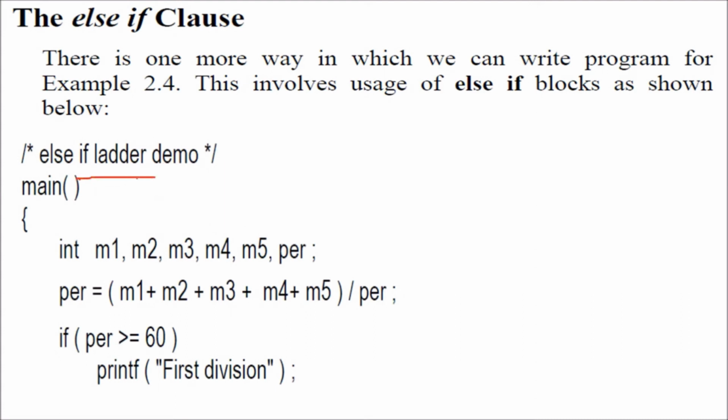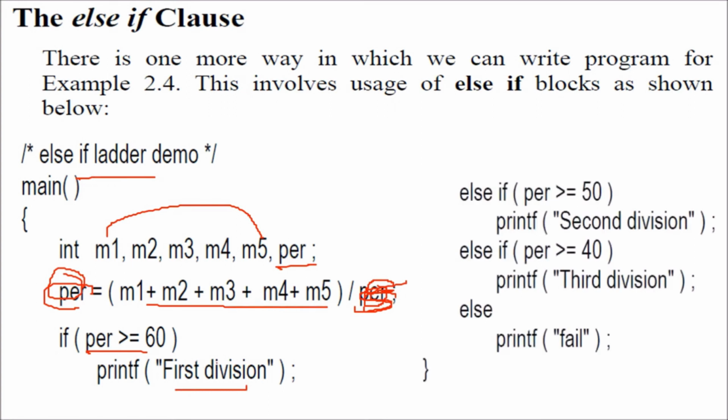This is an if ladder demo, and we just take from M1 to M5 and add them all, dividing by 5. Now what we get here is percentage. If there are 5 subjects, then we say it is PR. Now percentage, if it is greater than or equal to 60, we say first division. Then rather than putting if, then else, then again if else inside this, again if else inside this, for checking all these conditions, we can use else if. So if this is the condition, we print, else if percentage greater than 50, second division, else if percentage greater than or equal to 40, third division.